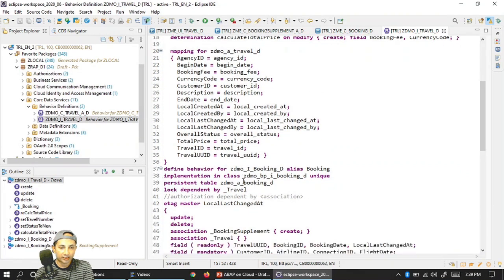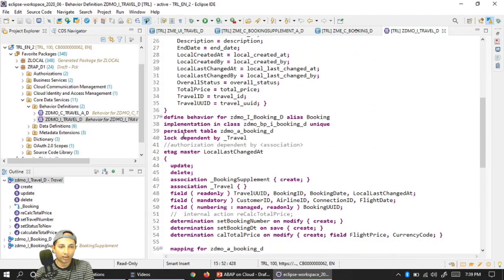Okay, now you can see a little down below here all the code now talks about the booking part, because I have already discussed travel. Now it talks about the booking. Similarly, we have a separate booking behavioral pool class, which you need to implement to add our own custom logic. All things I have discussed, not much.